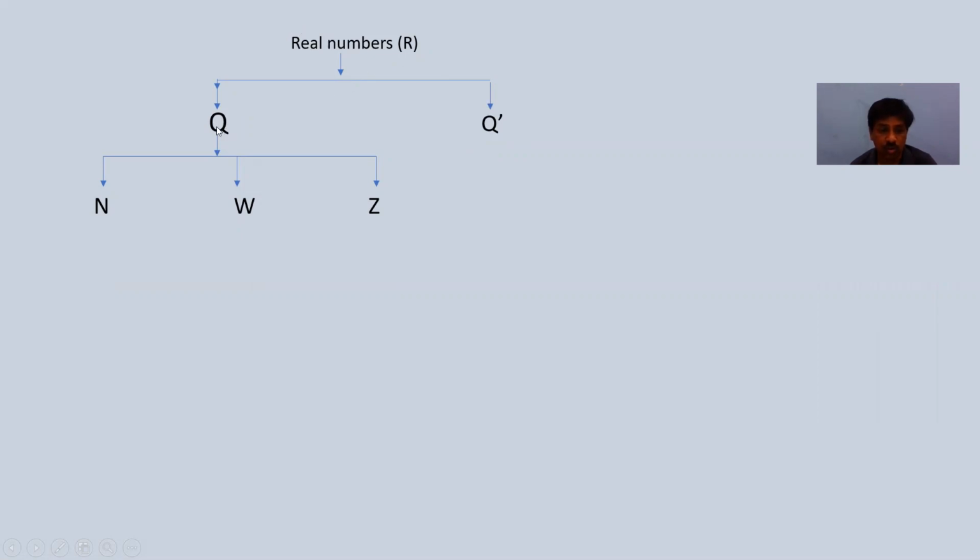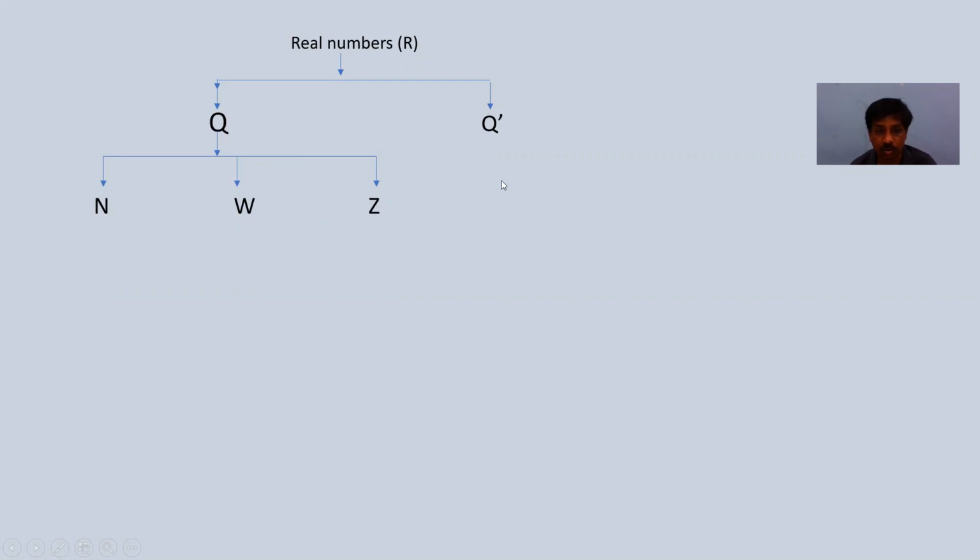We are going to study rational numbers. This q is again categorized into three types of numbers: natural numbers, whole numbers, and integers. These three come under rational numbers. That's why N, W, Z are part of rational numbers.